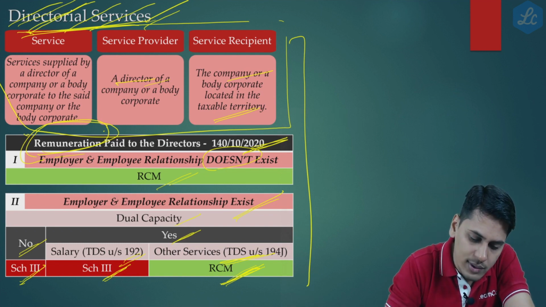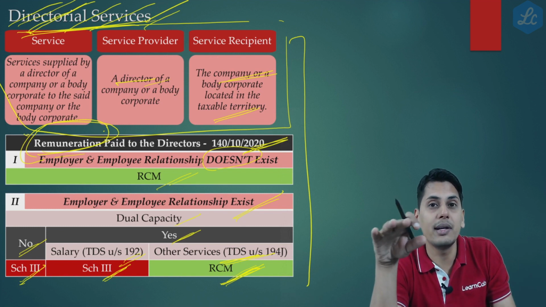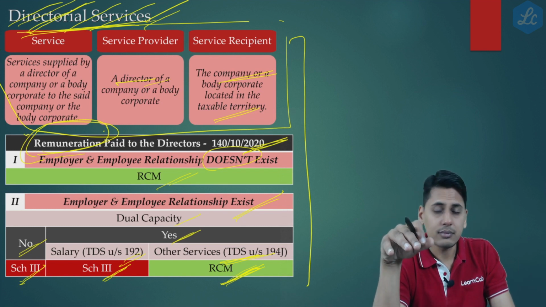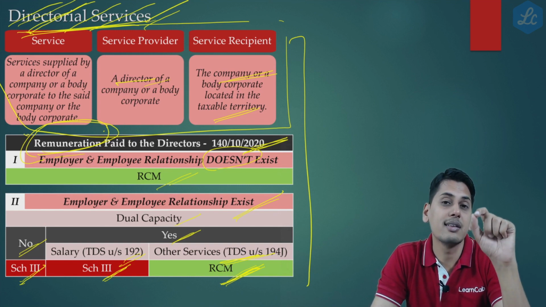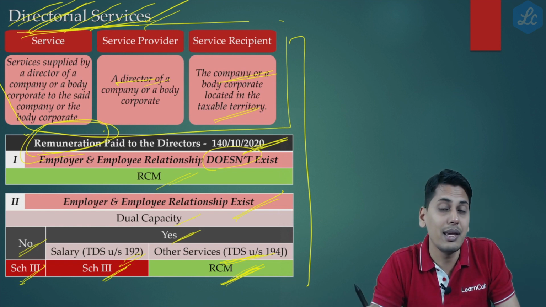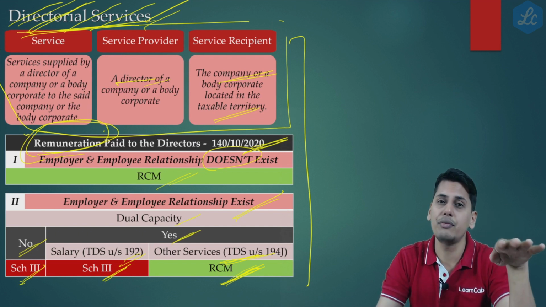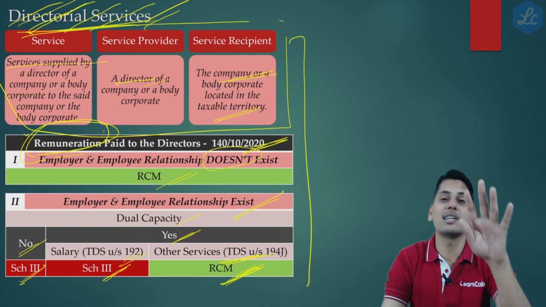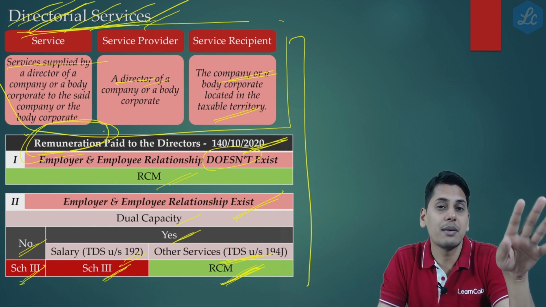The director. Who's the service recipient? The company or body corporate. So these services will be liable to be taxed under reverse charge mechanism. Now friends, had this notification used the wording directorial services, naturally this immovable property rent which is being paid by the company would not get attracted under reverse charge mechanism. But the notification simply tells you services which are supplied by the director.